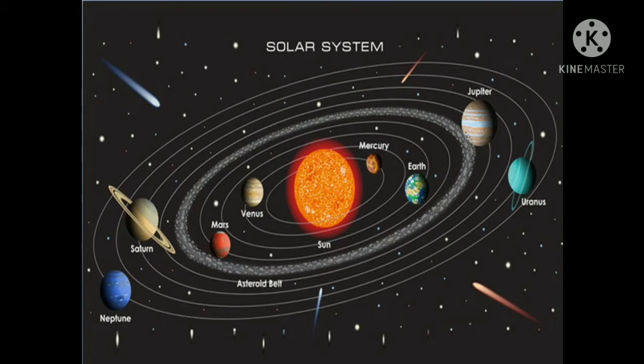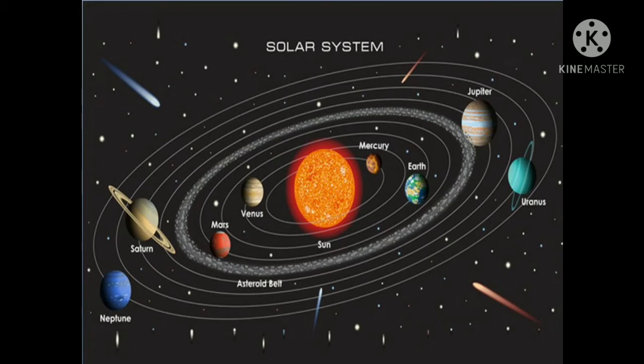It is a star and has a diameter of about 1.4 into 10 raised to power 6 kilometers. It is nearly a perfect sphere of extremely hot gases. The sun is made up of hydrogen, helium and other gases such as carbon, nitrogen, oxygen, etc. The sun is nearly 4.6 billion years old and has enough hydrogen to last for the next 5 billion years.